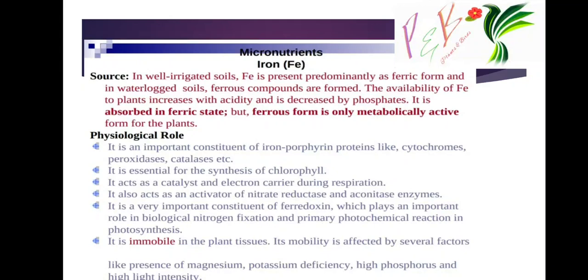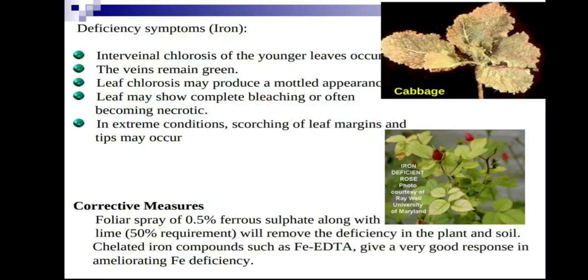Next, what are the deficiency symptoms? The important deficiency symptom of iron is chlorosis, that is loss of chlorophyll, as iron is important for synthesis of chlorophyll. Interveinal chlorosis of the younger leaves occurs. The veins remain green. The veins will not become chlorotic, but the main leaf surface becomes chlorotic. Leaf chlorosis may produce a mottled appearance.